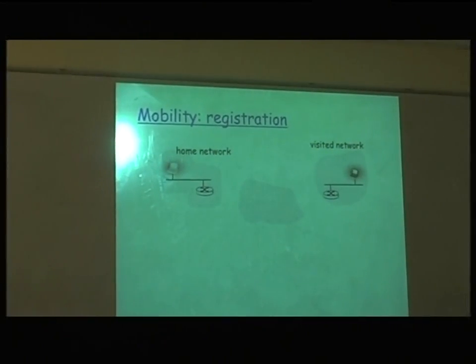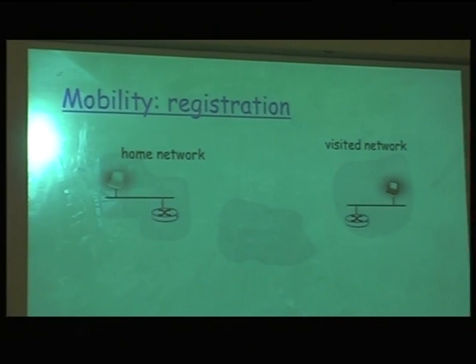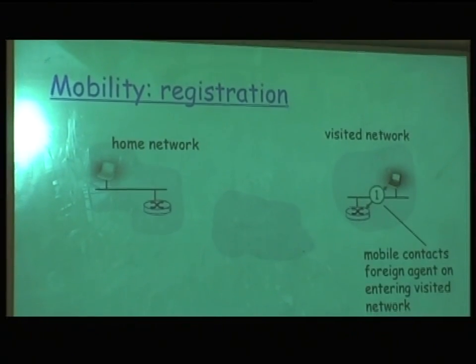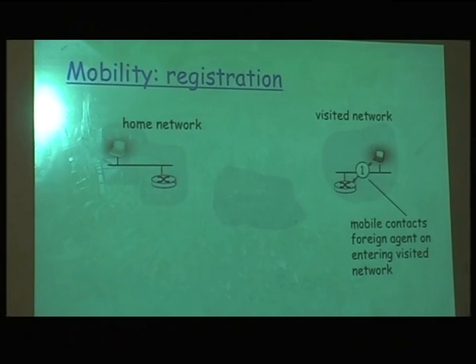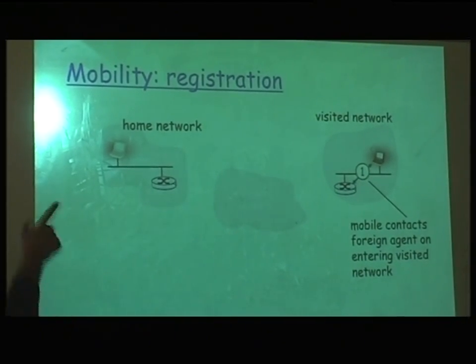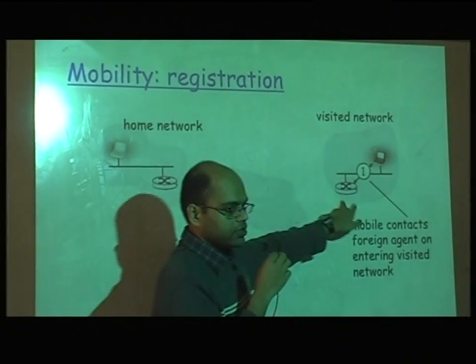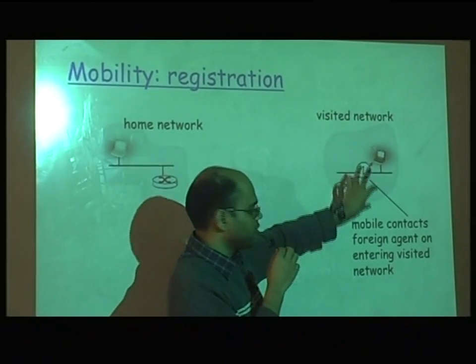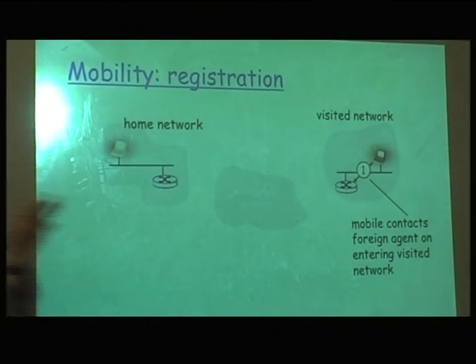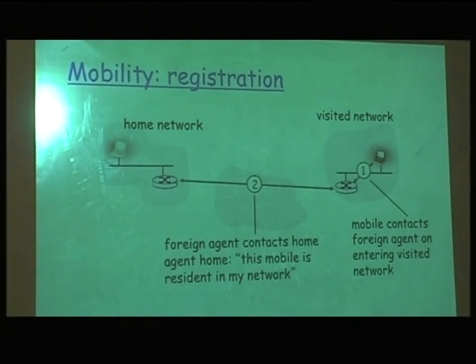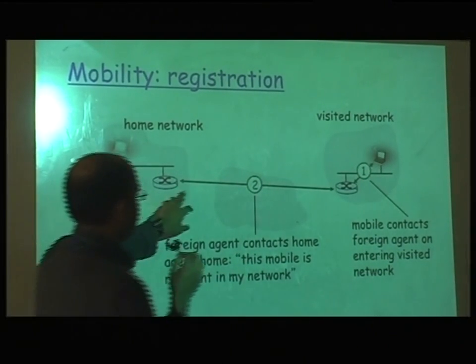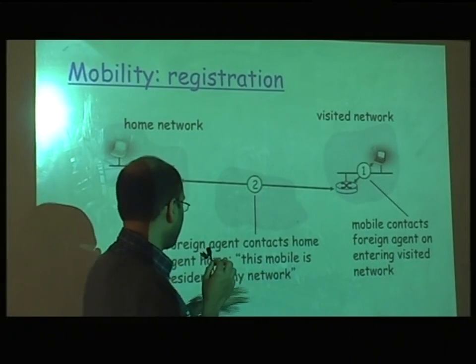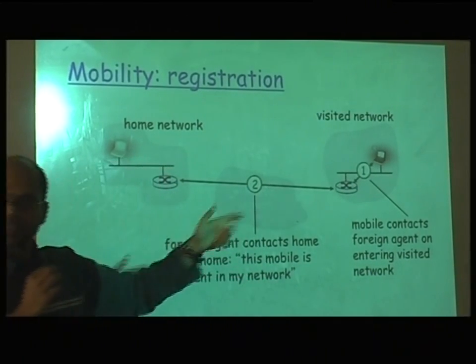So, in the animation, there is a home network and a visited network. Whenever the mobile node visits a network, it first has to get a router to connect to and register with, so that this router knows there is a new guest coming into its network. It will assign the proper IP to this node and then contact its home network, asking whether this mobile resident in my network is permitted to access the net.